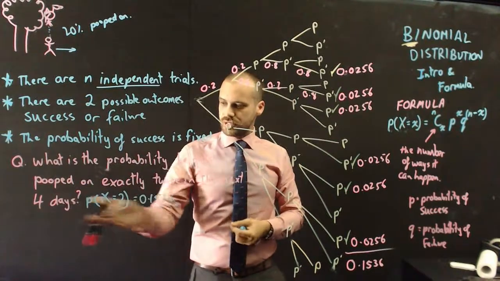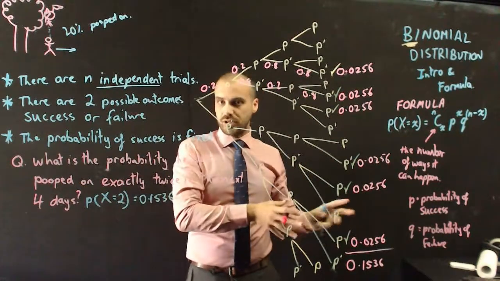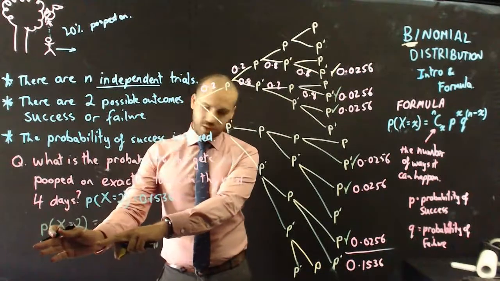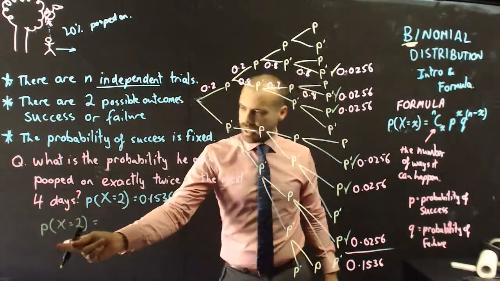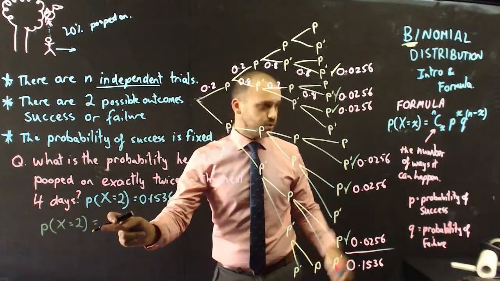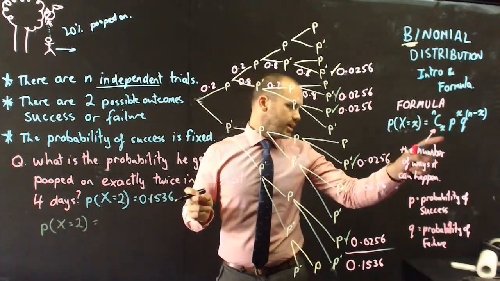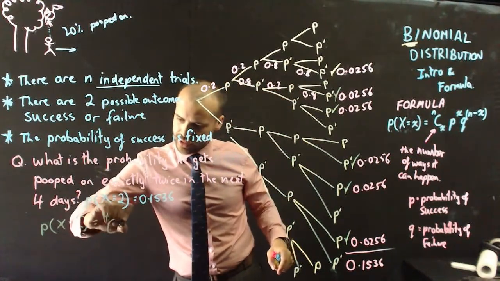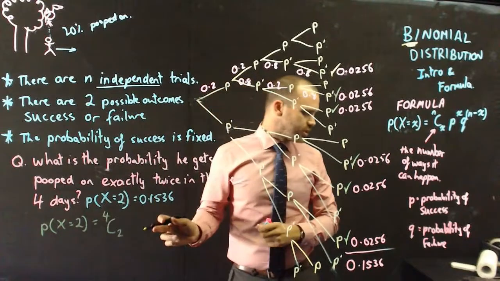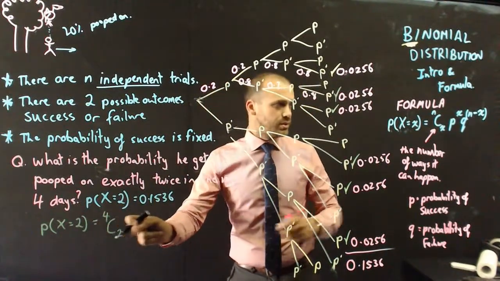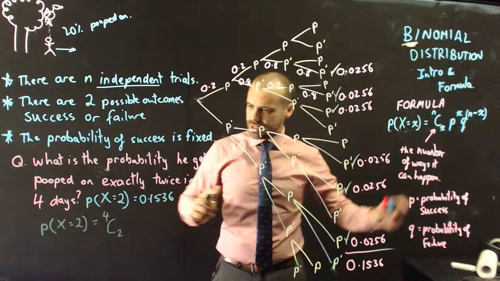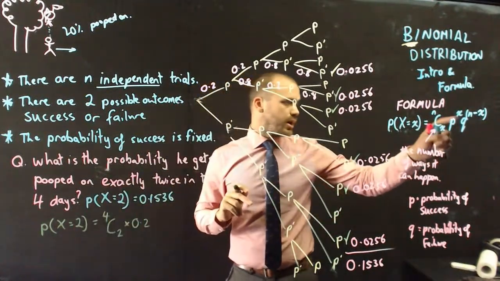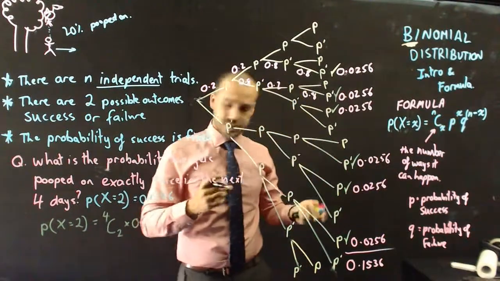So now I can do this question all without drawing a big tree diagram, just by using that formula. Alright, so I'm going to use my formula over here. So the probability that x equals 2 is equal to nCx. n is the number of trials, so I'm having 4 trials. C, 2 is the number of successes, so 4C2. p, probability of success, 0.2 to the power of x, that's the number of successes that I want.